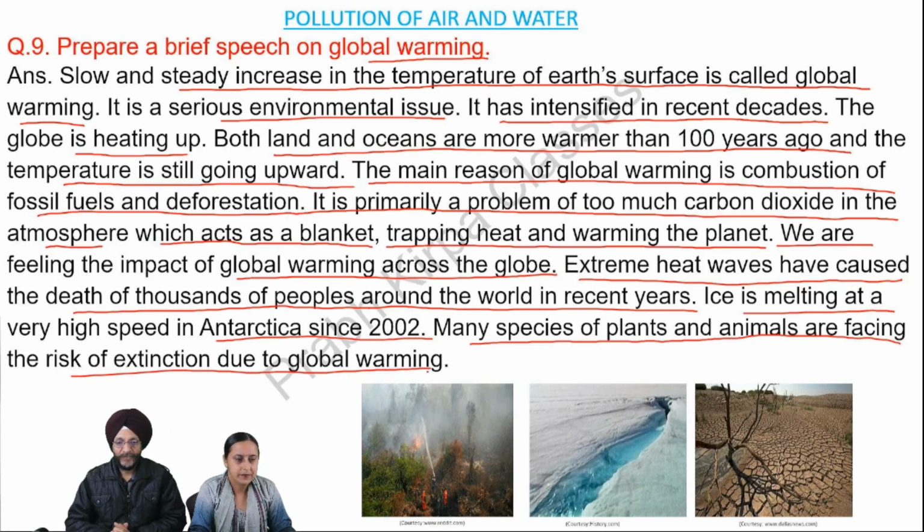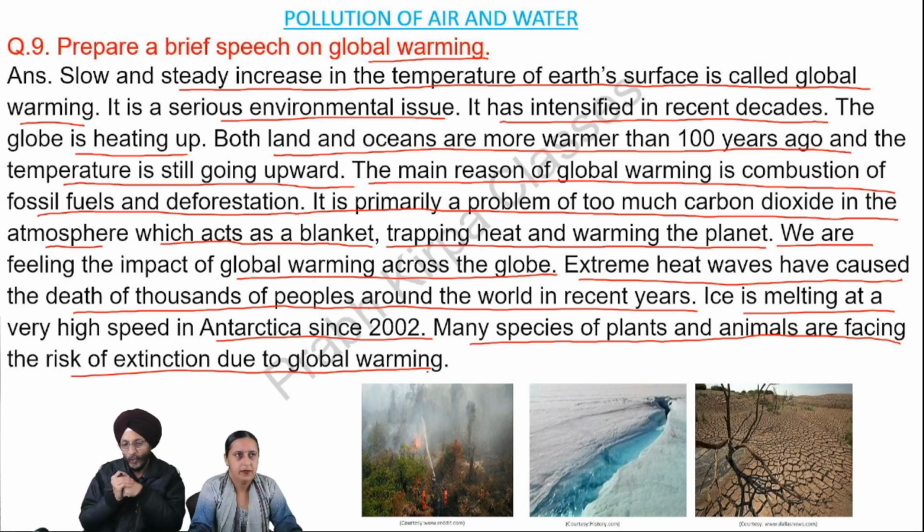Many species of plants and animals are facing the risk of extinction due to global warming. Global warming is a very worldwide issue. It is a very serious environmental issue. All over the world, the temperature is increasing. The main cause of increase in the temperature worldwide is the combustion of fossil fuels and deforestation. Due to use of fossil fuels, the concentration of carbon dioxide and other harmful gases is increasing in the atmosphere, which is trapping the heat and warming our planet.